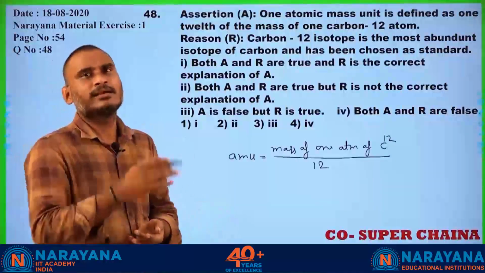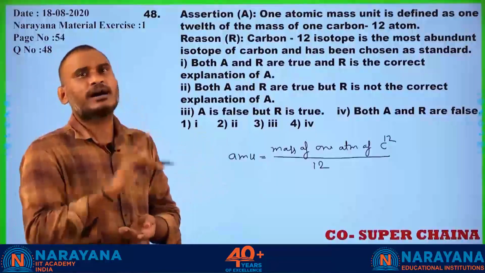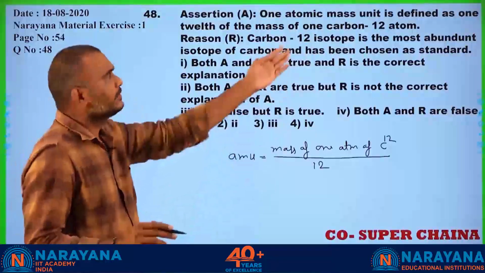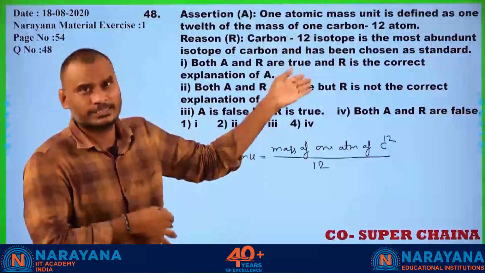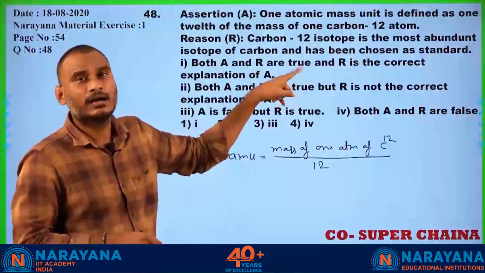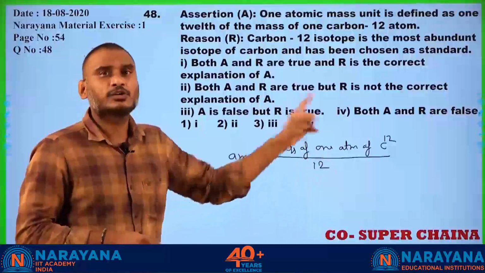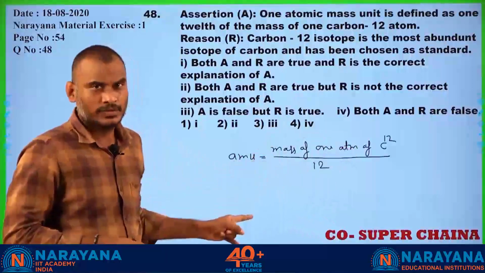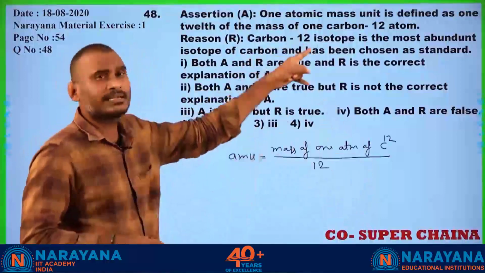Most abundant means the percentage of occurrence of the same isotope of the element. Yes, the highest percentage of abundance among carbon isotopes is for C12. That is correct, but that is not the criteria to take carbon 12 as the AMU, 1/12th mass of carbon 12 as AMU. This is not the criteria.